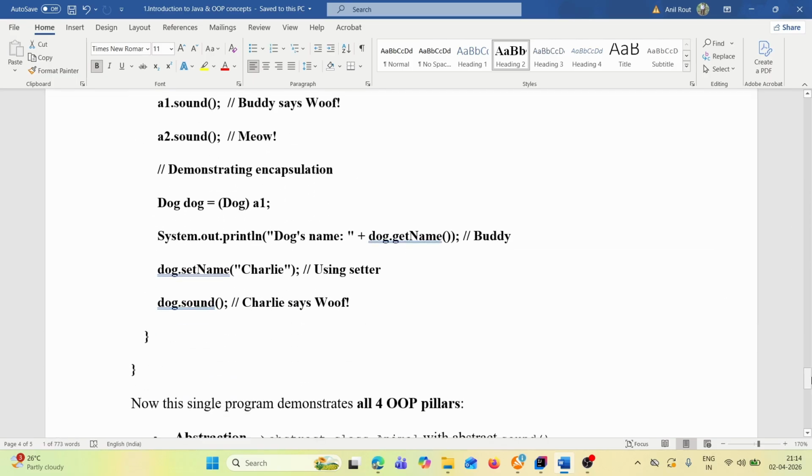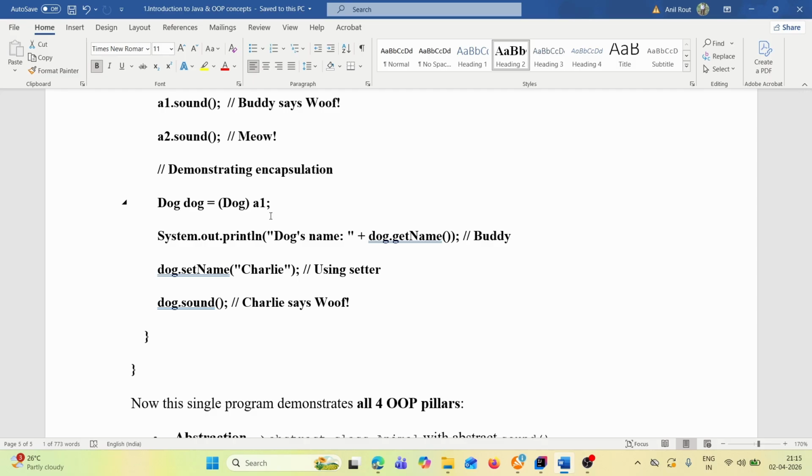Then how will we get the encapsulation? So then what will we do? Dog dog = (Dog) a1, because a1 is a reference of the Animal class.